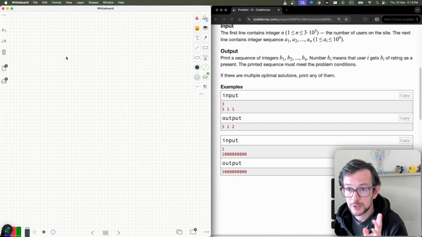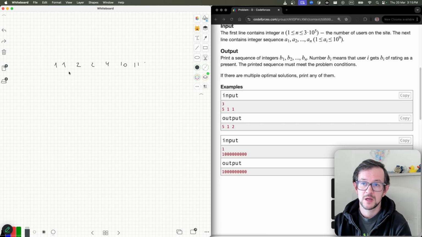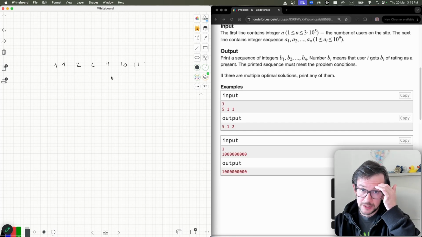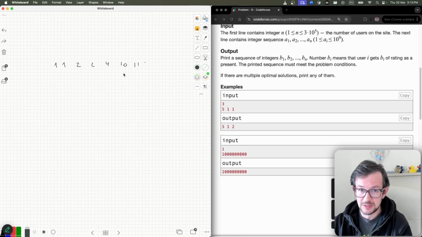So what you can do, you have some number of integers. So you have like here 1, 1, let's say 2, 2, 2, 4, 10, 11, something like this. So you sort them, and go from left to right. The idea is to keep the array sorted. So you want to keep the array sorted, but make all the elements different. So I go from left to right and just pick the minimal value which makes the array sorted, but also keeps all elements distinct.